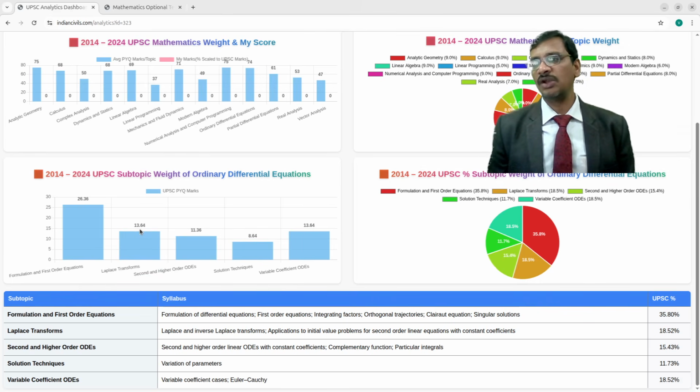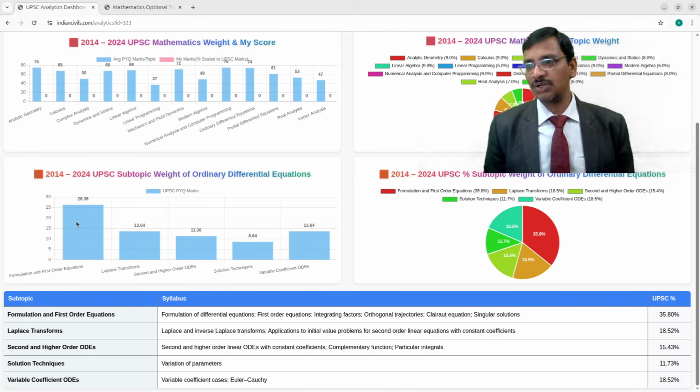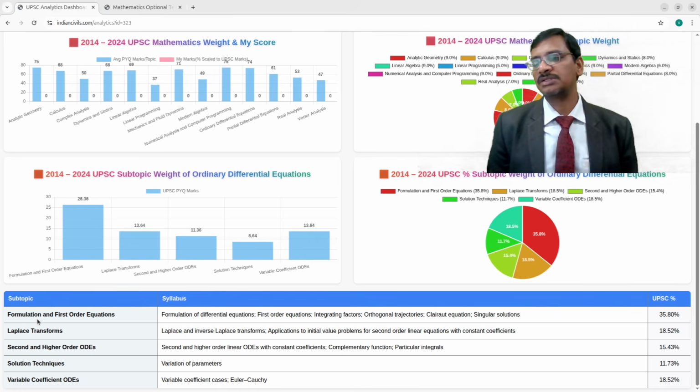So if at all you wanted to leave any particular topic, then don't do this second and higher order ordinary differential equations and the solution techniques. These are straightforward and simple techniques. So that's why you may not be focusing much on these topics. But don't leave this particular portion, that is the formulation of the differential equations, first order equations, integrating factors, orthogonal trajectories, Clairaut's equation, and the singular solutions.